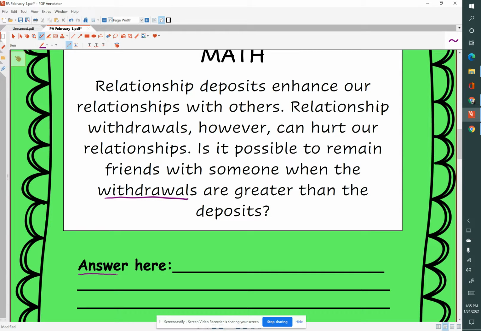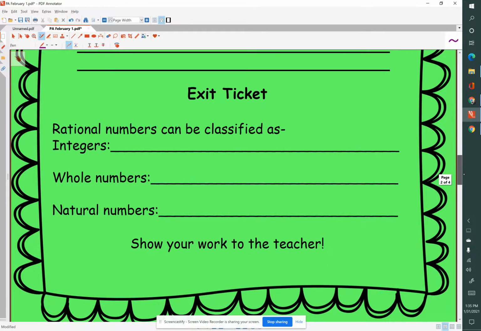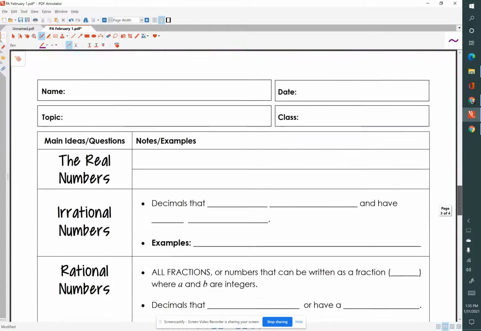I'd like you to answer here and put your thoughts about relationship withdrawals. Is it possible to remain friends with someone when the withdrawals are greater than the deposits? We will come back to our exit ticket, but let's get started with our lesson.